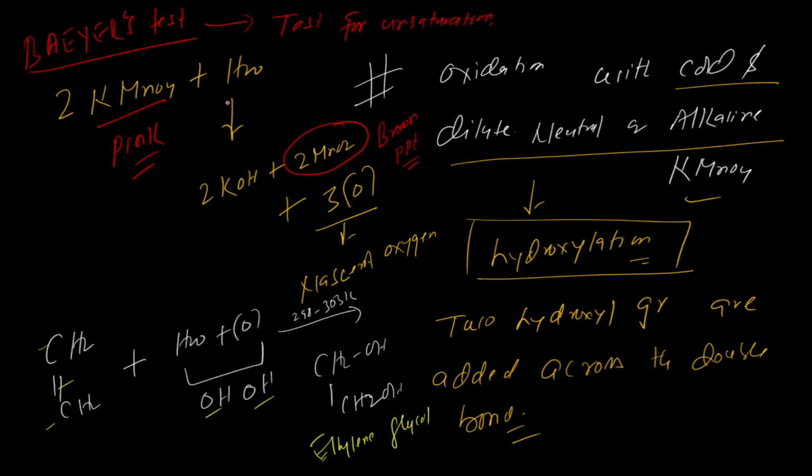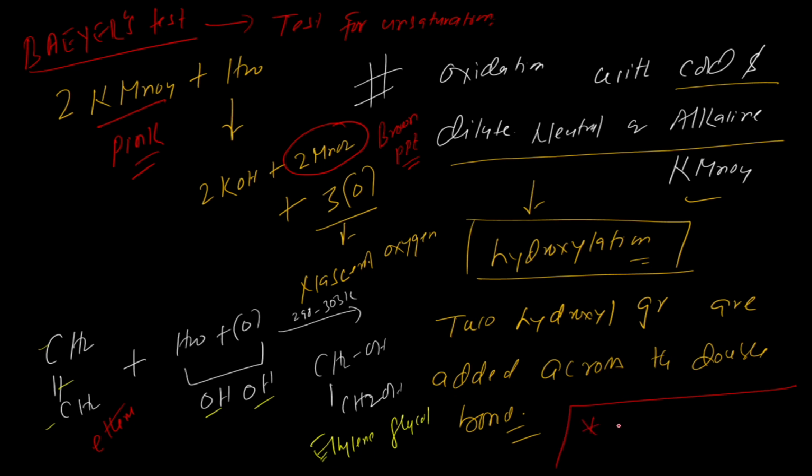How? So when it reacts with KMnO4, KMnO4 has a pink color. When it reacts with an alkene like ethene, its color changes into a brown precipitate due to the formation of manganese dioxide. So this is a test, known as Bayer's test. This reagent, 1% alkaline KMnO4, which is dilute, is known as Bayer's reagent.